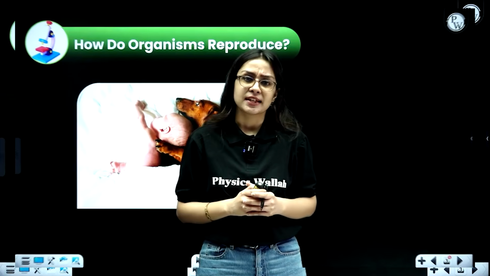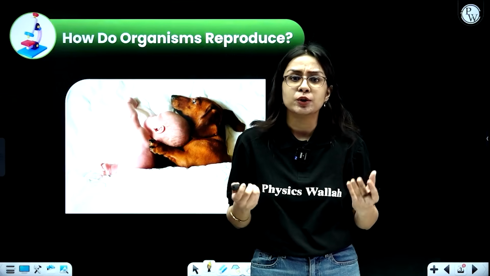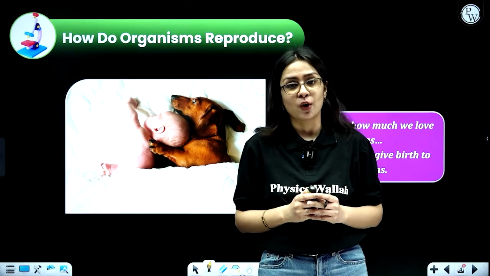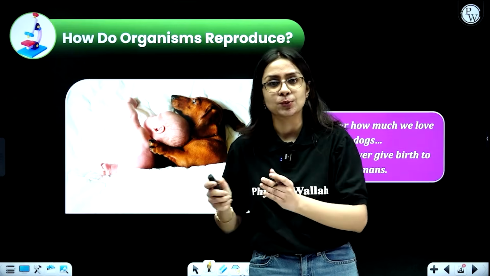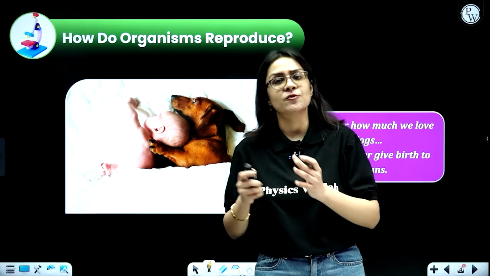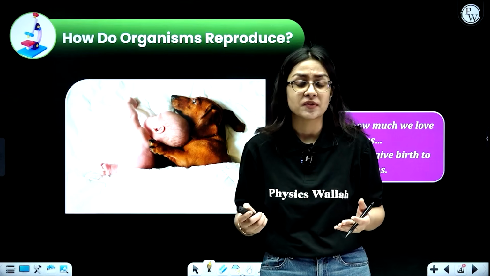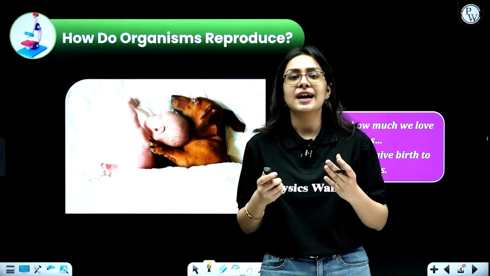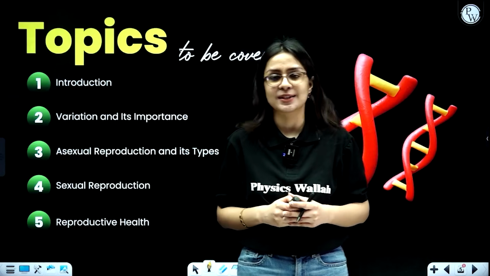Now, have you ever seen a dog giving birth to a human baby? Sounds strange, right? No matter how much we love dogs, a dog will always give birth to a dog and a human will always give birth to a human. Which is obvious, but who decides all these patterns? Why is life so fixed? The answer lies in one particular term called reproduction.